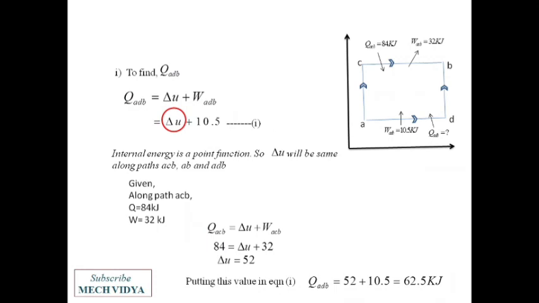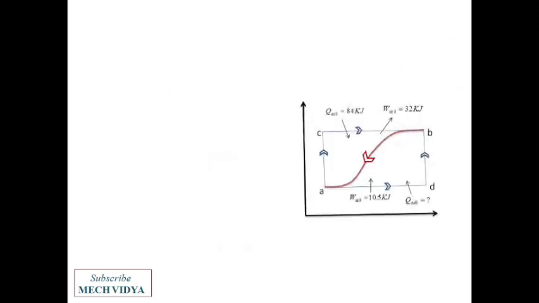Now in the second part, they are asking to find out Q B to A. When the system returns from B to A, what is the amount of heat transferred? It is given in the question that minus 21 kilojoule of work has been done on the system, and del U AB is 52. Okay. Now if del U AB is equal to 52, then del U B to A will be minus 52 because the system is coming in the opposite direction.